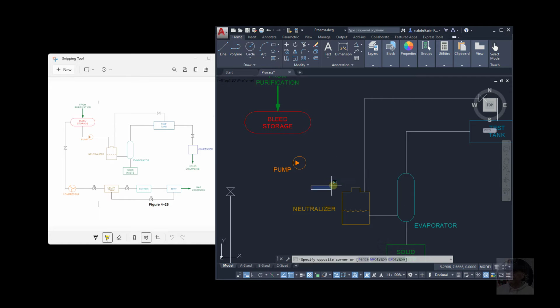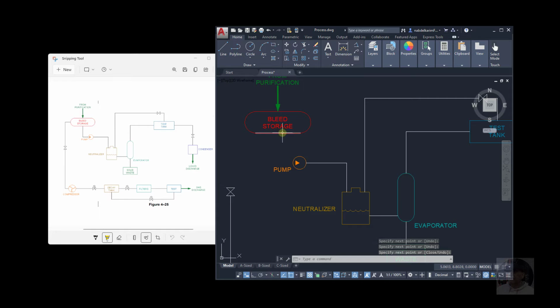Now let's do the neutralizer with the pump. So line, mid of this, go acquire the quadrant, click, complete, enter.